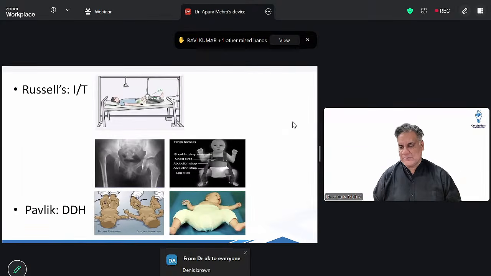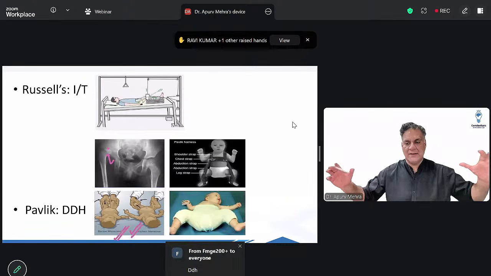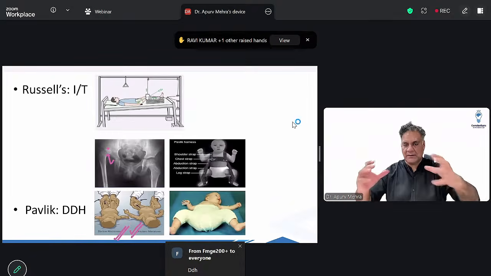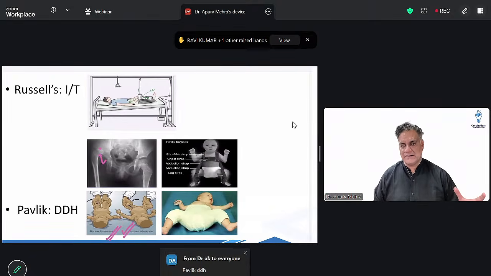Russell's for intertrochanteric fracture. When there is a shallow acetabulum and there is a small epiphysis and the hip dislocates, that's called as developmental dysplasia of hip. At birth, you pick it up either by Ortolani, means hip को अंदर लाने वाला test, or Barlow, बाहर ले जाने वाला test, right? And you maintain the hip abducted. So अगर hip को abducted रखोगे तो वो ठीक है. Pavlik harness or Bachelor cast.